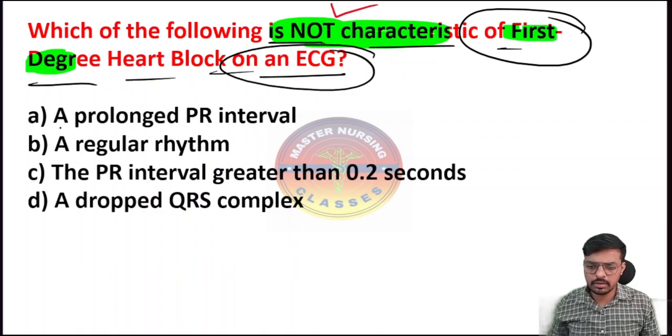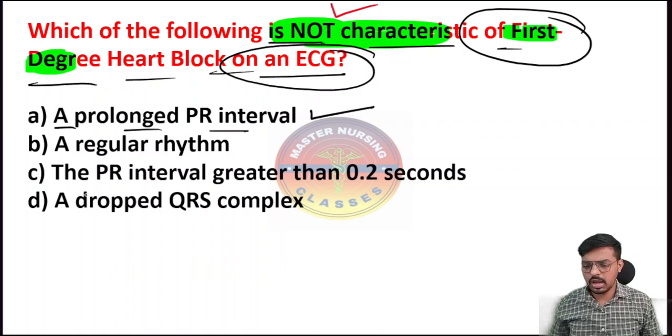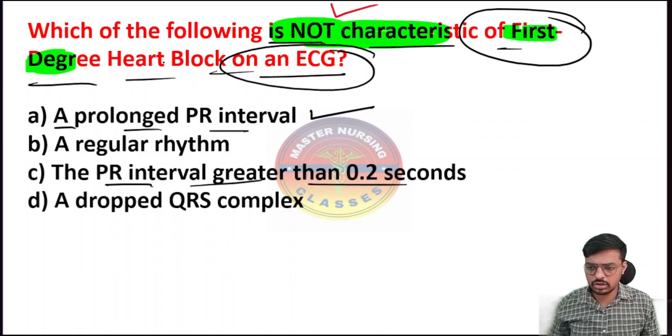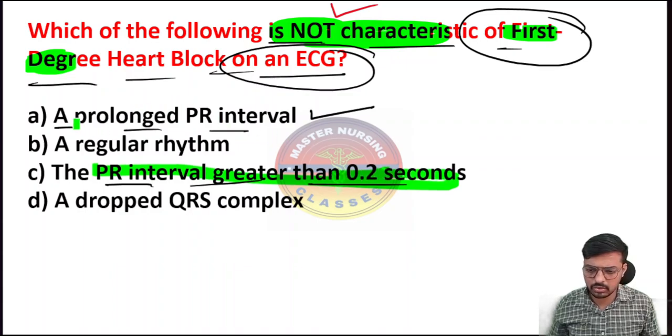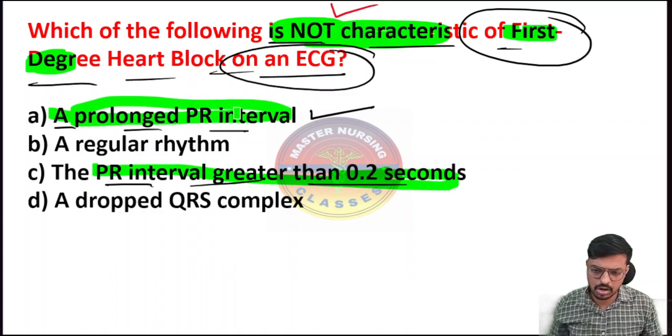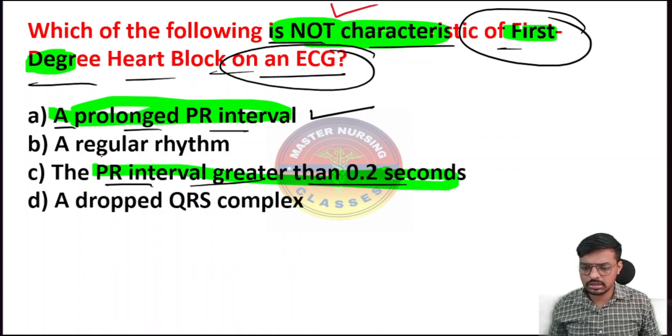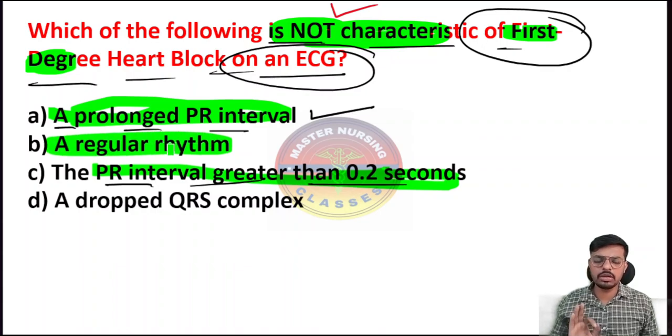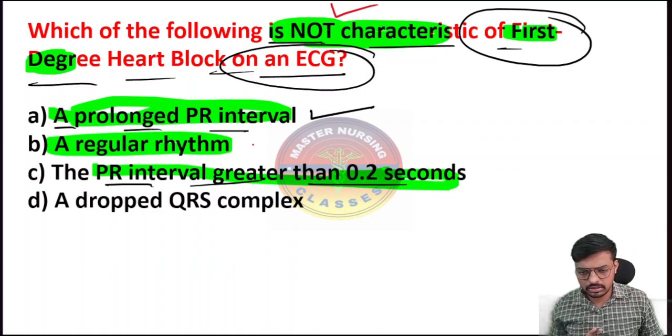So option A, the prolonged PR interval. Yes, the PR interval is prolonged, greater than 0.2 second. Only when the PR interval is greater than 0.2 second do I say it is prolonged. And the rhythm is normal. A regular rhythm means after every P wave the QRS complex comes.